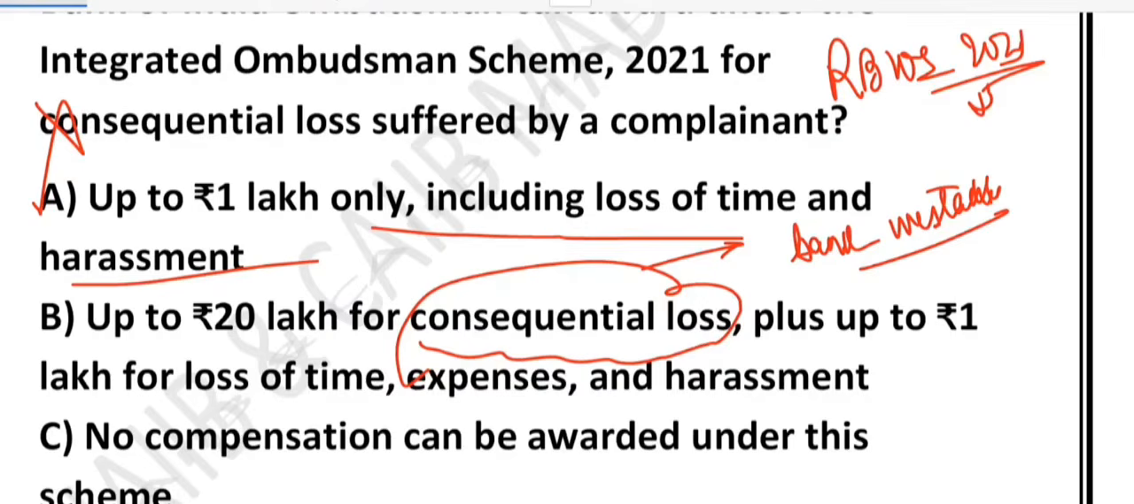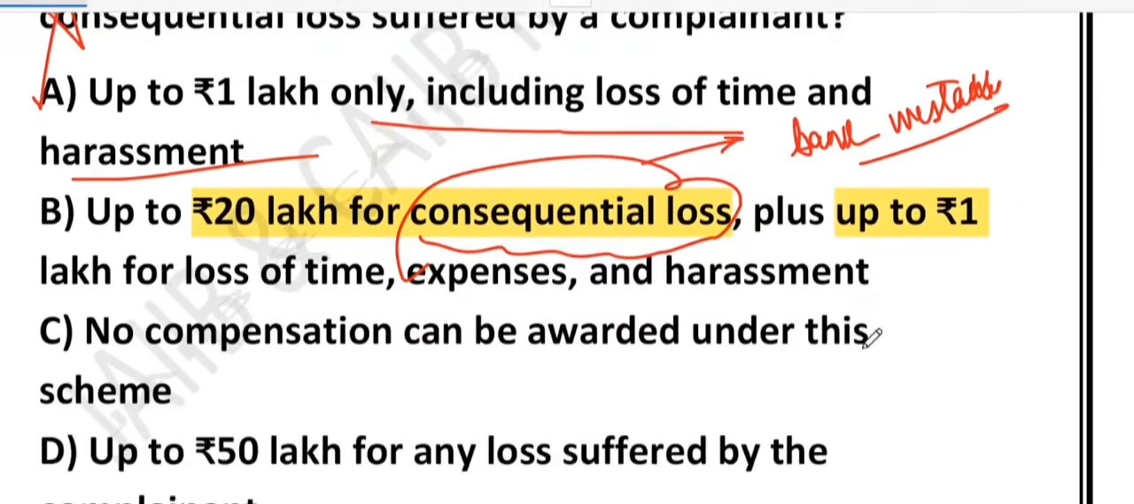How much can he award? He can award up to 20 lakh. Please remember it, very, very important. Up to 20 lakh award for consequential loss, which means bank mistake. On top of that, they can also award up to 1 lakh rupees for things like harassment, mental stress or wasted time.